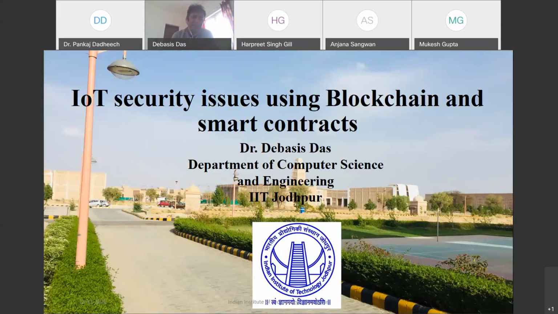So why can't we directly use the blockchain in the case of IoT? In the case of other applications you can use it, but in the case of IoT applications it is not suitable. So that's why we have to modify some algorithms in the case of a smart contract, and then we can directly apply this to the blockchain, in the case of IoT applications or IoT security.